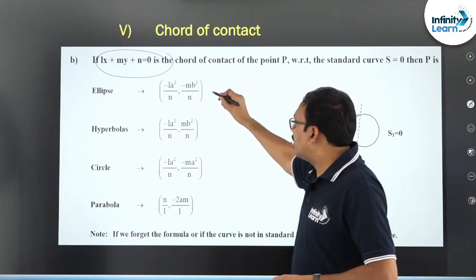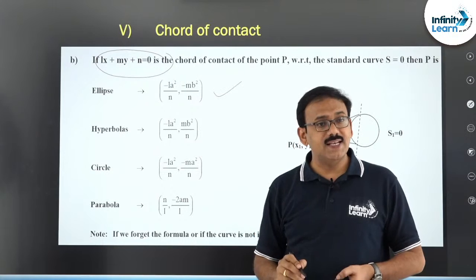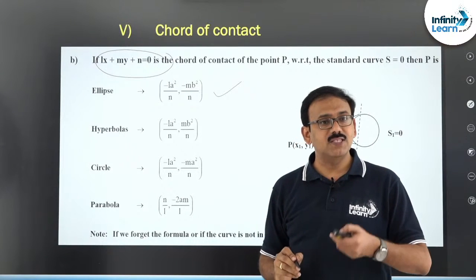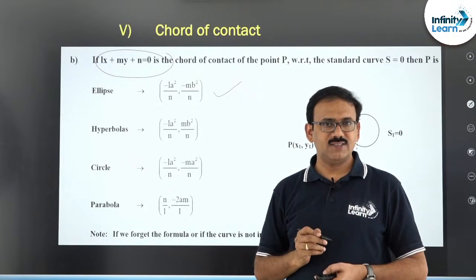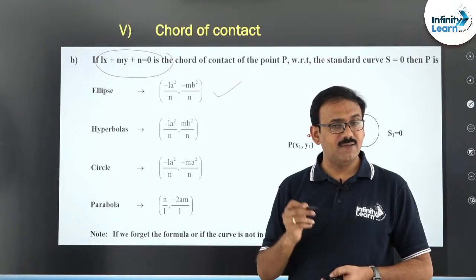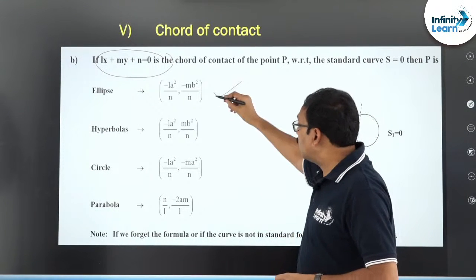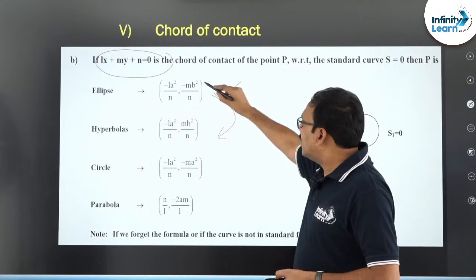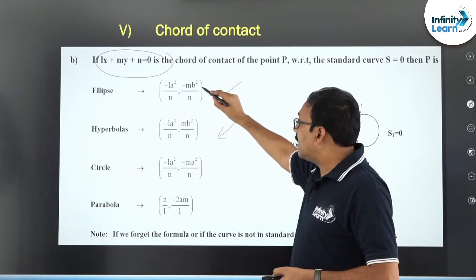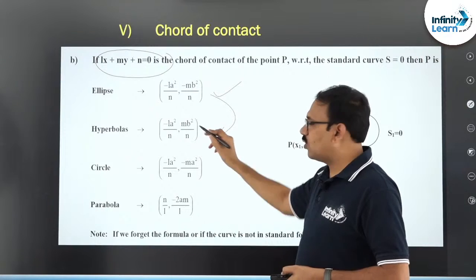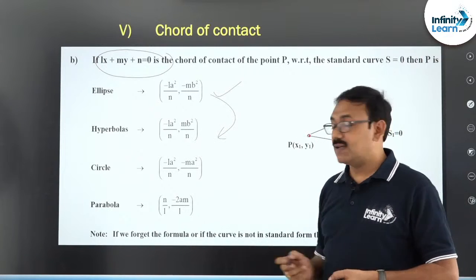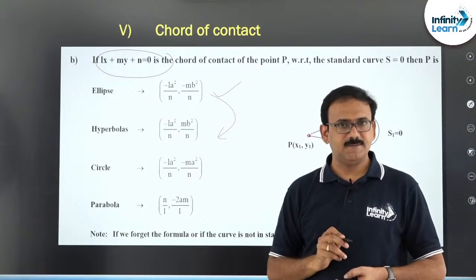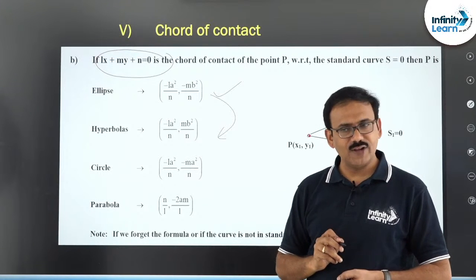So, the formula for ellipse is (-La²/N, -Mb²/N). Now, what is the formula for hyperbola? Simply in place of b², replace with -b². So, (-La²/N, Mb²/N).